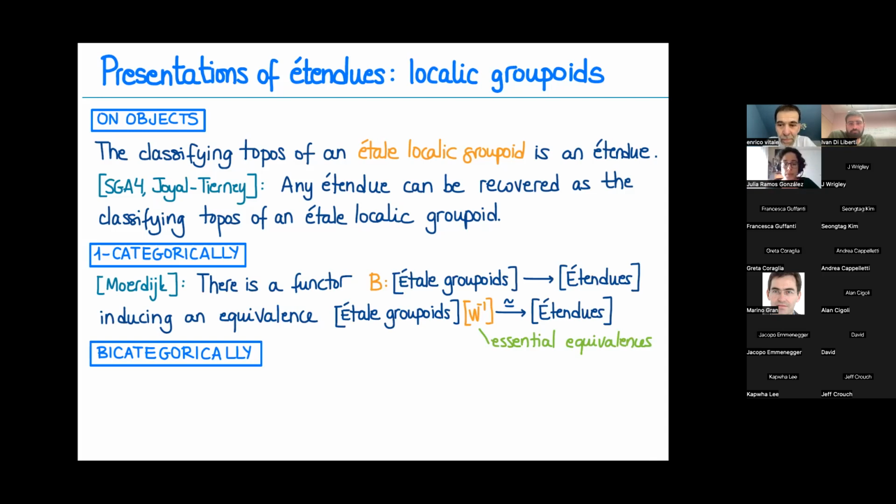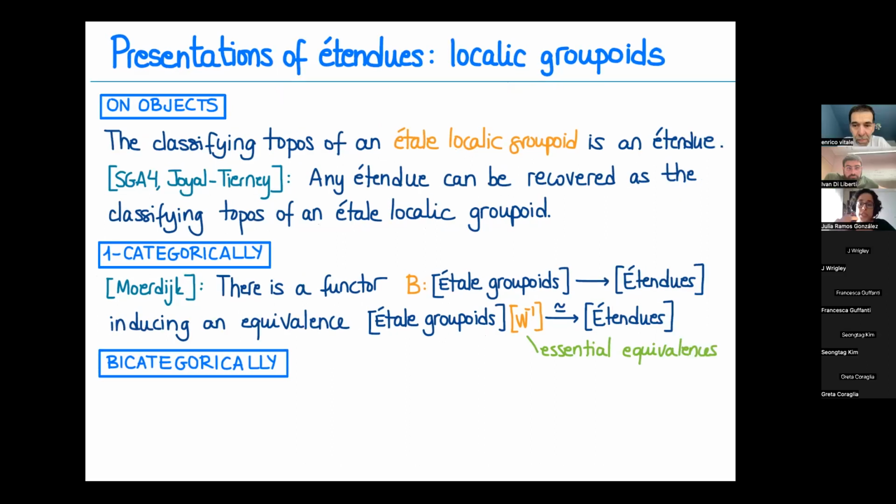And this recovers the category of étendues with the geometric morphisms as a category of fractions in the sense of Gabriel-Zisman of étale groupoids. And we can push this if we are interested in étendues not only as a one-category, but a two-category in which you consider natural transformations between the left adjoints of the geometric morphisms.